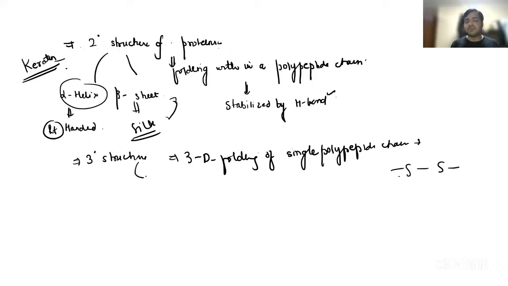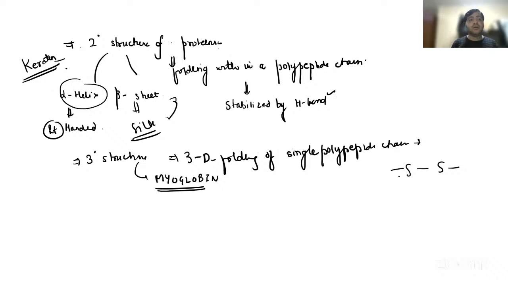The example of tertiary structure is myoglobin. So myoglobin is basically an oxygen binding protein, right? It has a tertiary structure, and it helps to bind the oxygen and helps to release the oxygen efficiently.